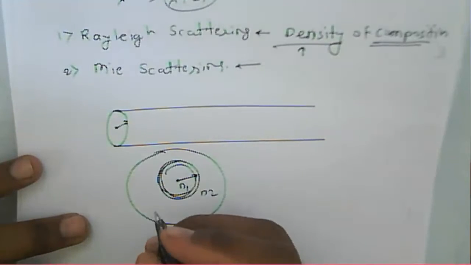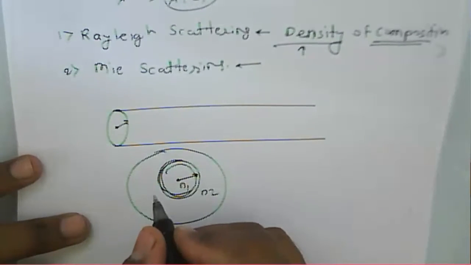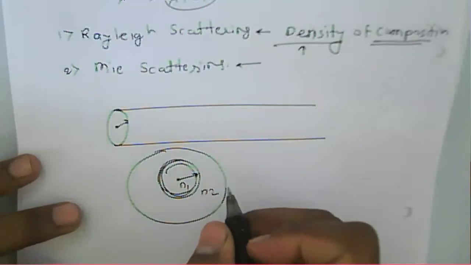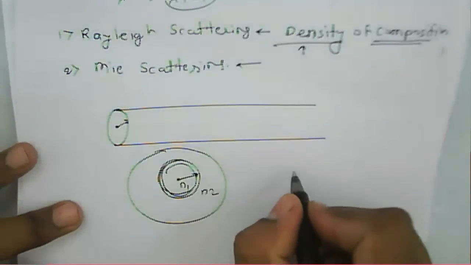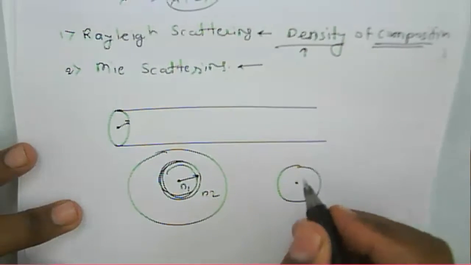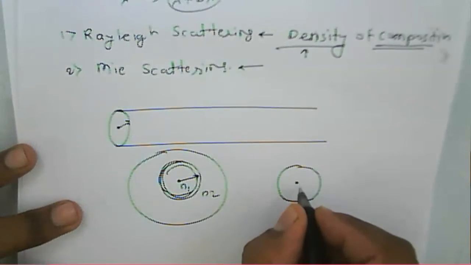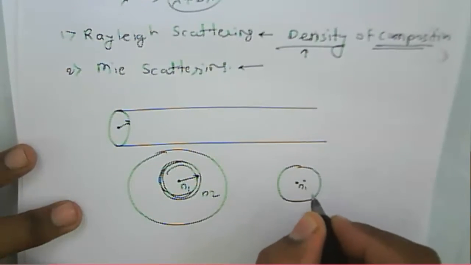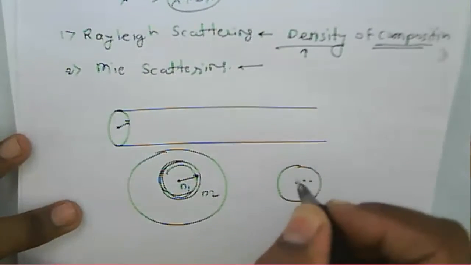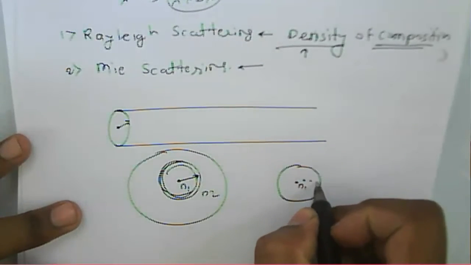Because of that variation in the refractive index, at the center there will be n1 here. If you go again here, there will be a small variation, but again here the same value.